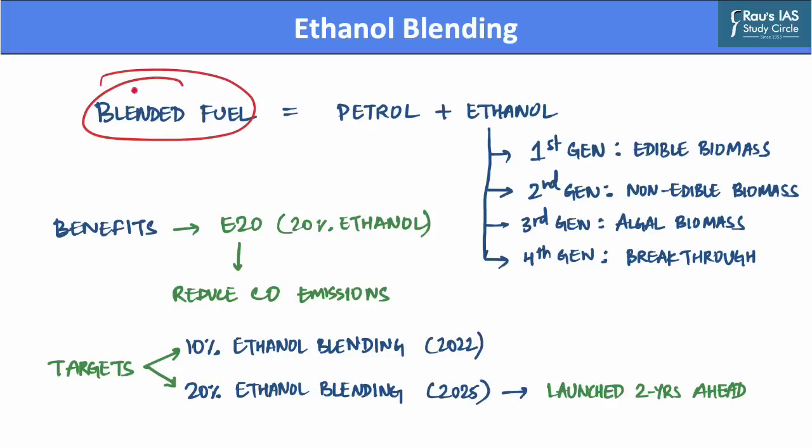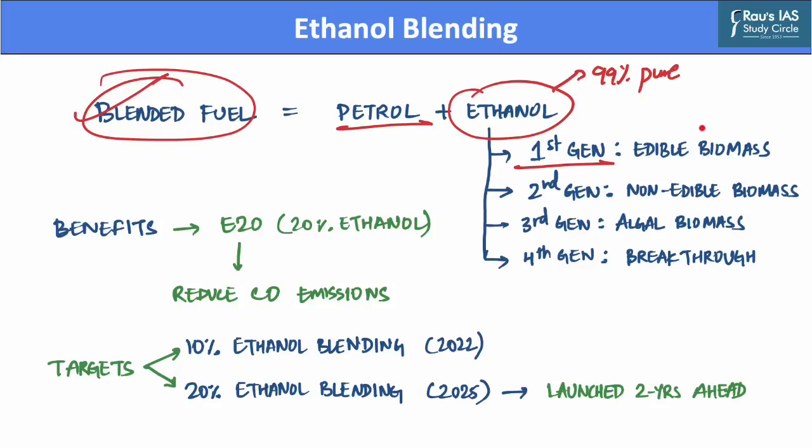Now, an ethanol blended fuel means a motor fuel which consists mainly of petrol blended with ethanol, and this ethanol should be at least 99% pure. Now, the ethanol which is required for blending of fuel is derived from four different sources. The first is called first generation biofuels, as these biofuels are generated from edible biomasses such as sugar beet, sugarcane, wheat, corn or oil crops.